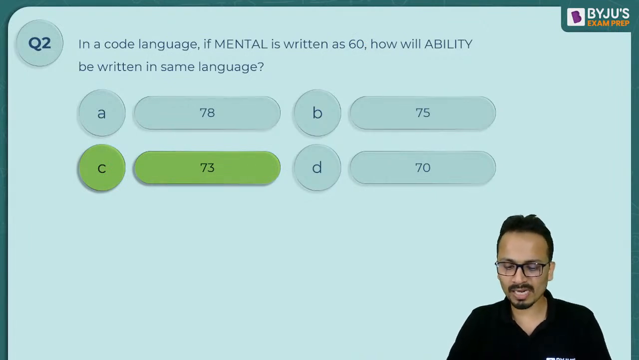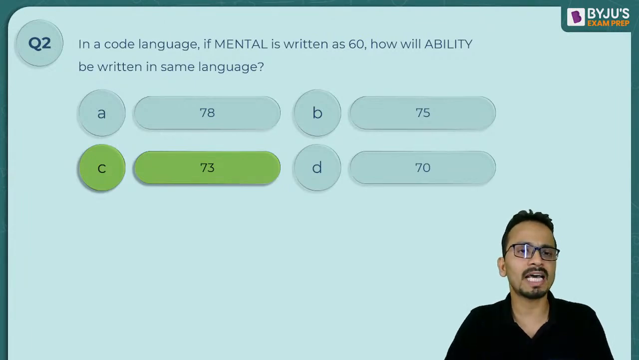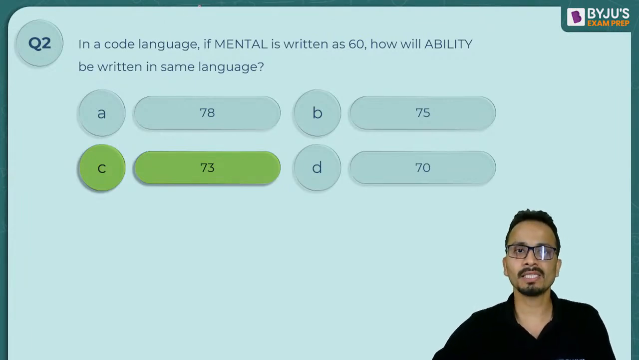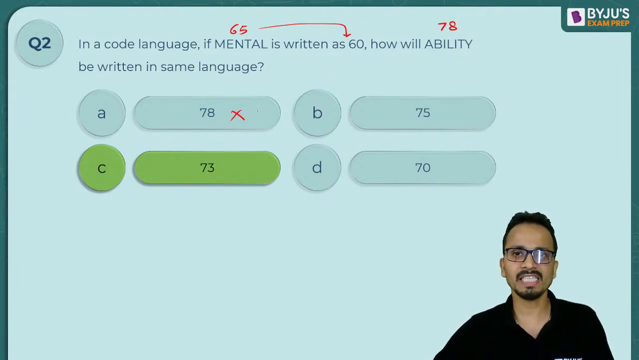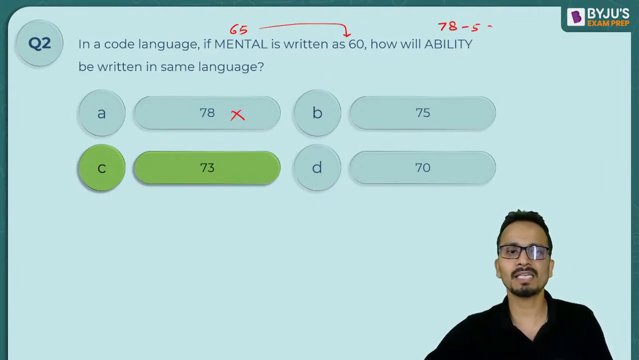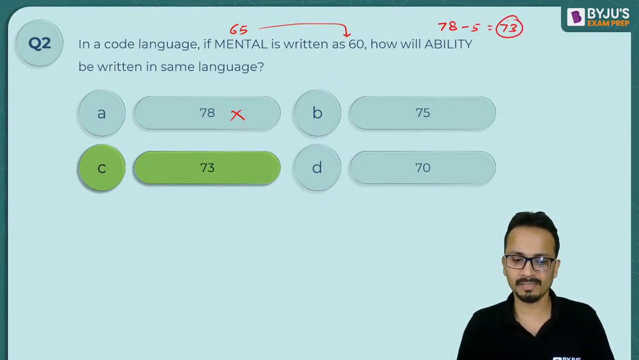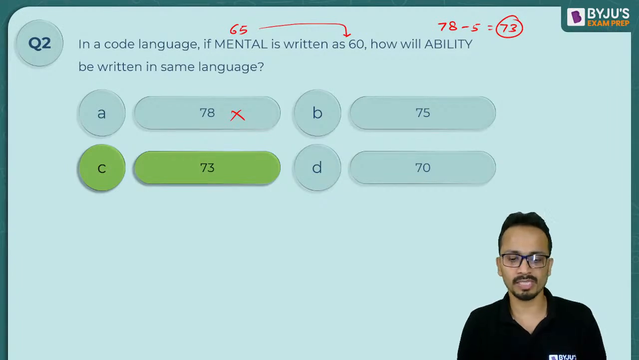Now most of you are correct, but I hope other students have understood the logic that I have used. For mental, the sum was 65, the code was 60. For ability, the sum is 78, so the code will not be 78. 5 was subtracted from 78, and I have got 73 as the code for ability. I hope I am clear with this one.